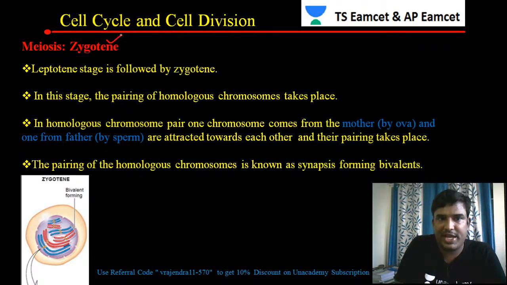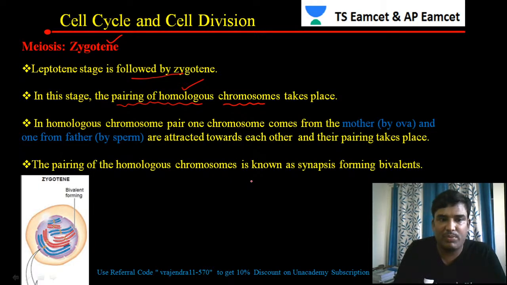So the next stage is called the zygotene stage. The leptotene stage is followed by the zygotene stage. What is happening in the zygotene stage? Pairing of the homologous chromosomes is taking place. This is the important point you have to remember.